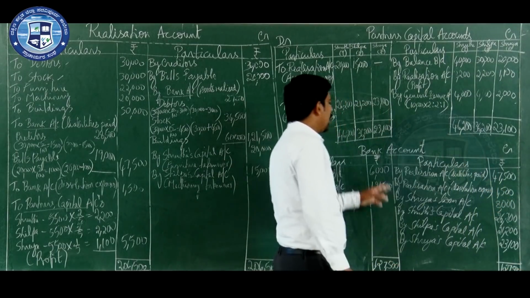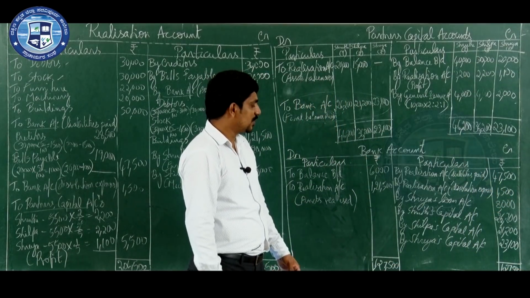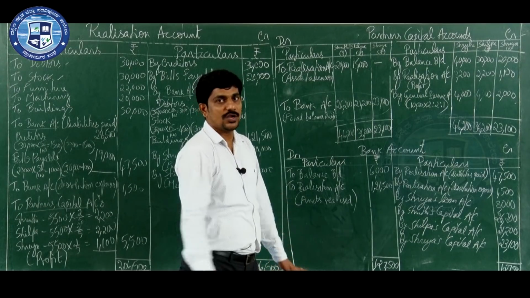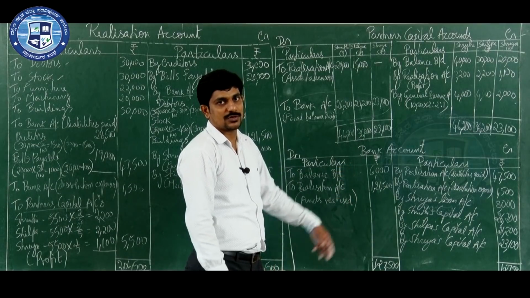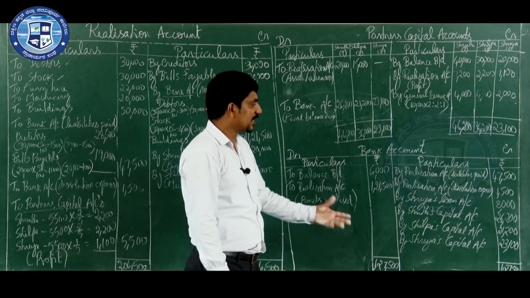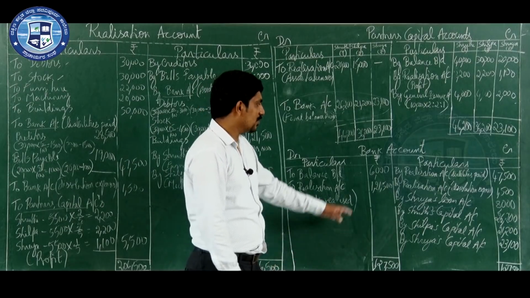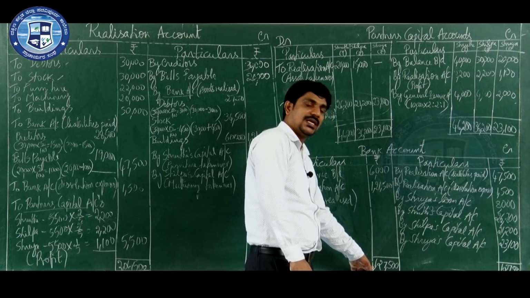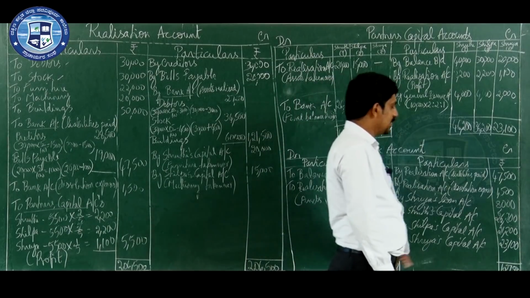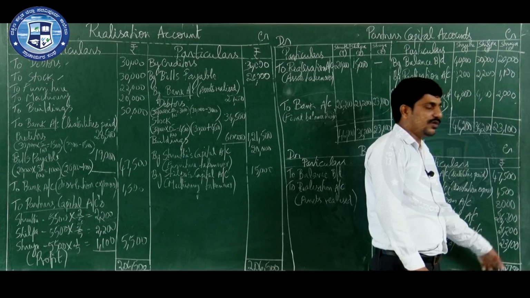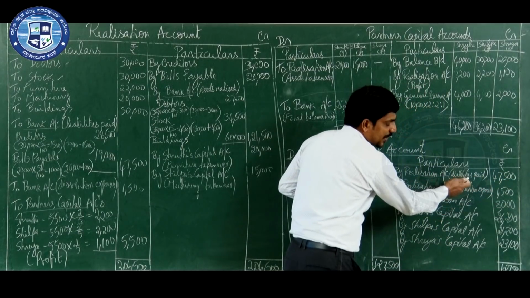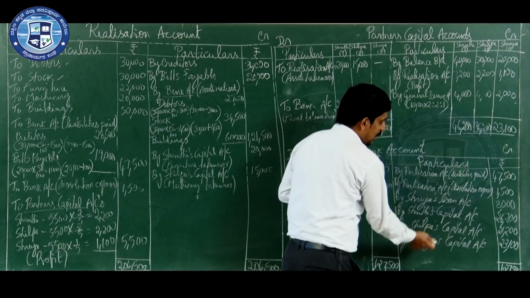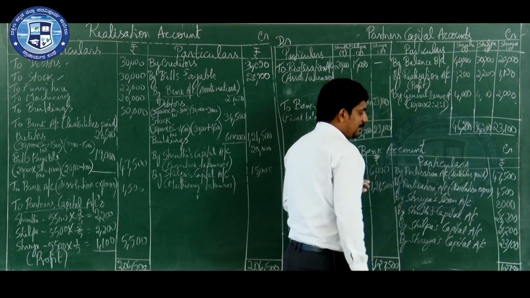Ultimately the bank account should tally, because you are closing the business. Here you need to settle all the accounts, even the bank account. The bank account should not show any balance. If you are getting any balance, then the problem is wrong. Here how much cash did you have? Cash at bank is 1,27,500, and the full 1,27,500 is adjusted by paying liabilities, dissolution expenses, Shreya's loan and the amount to the partners.